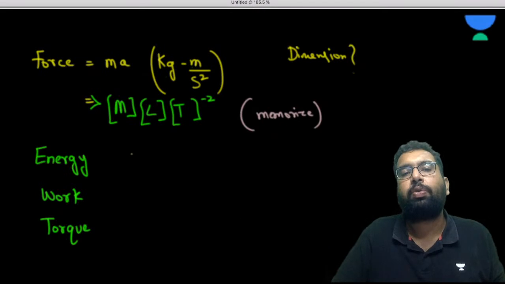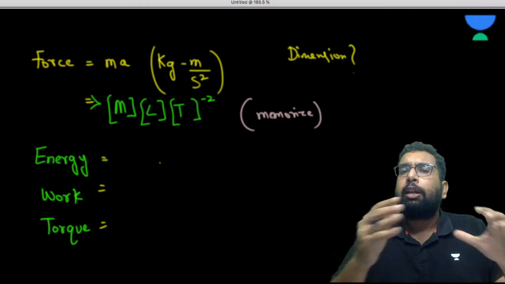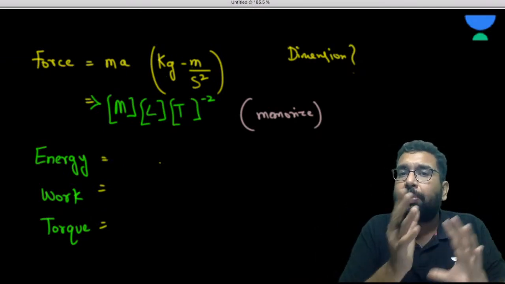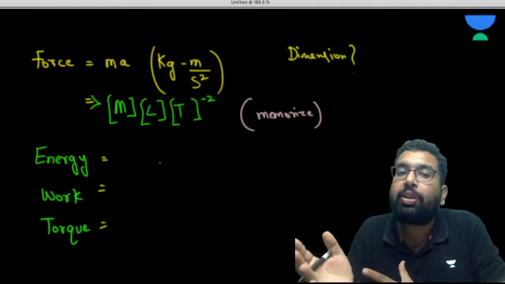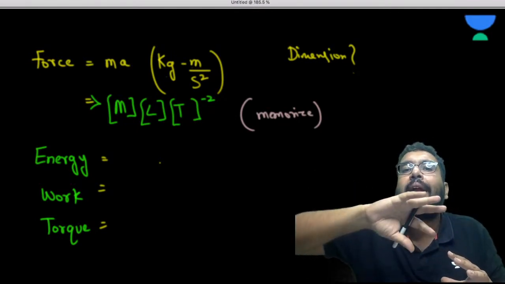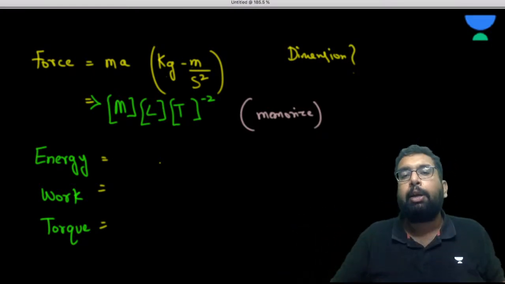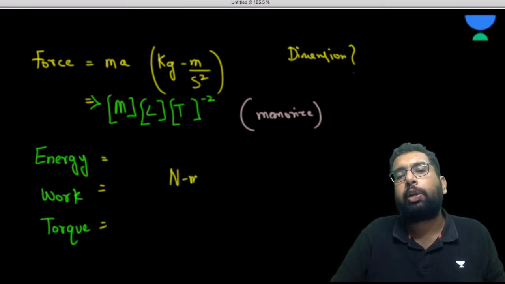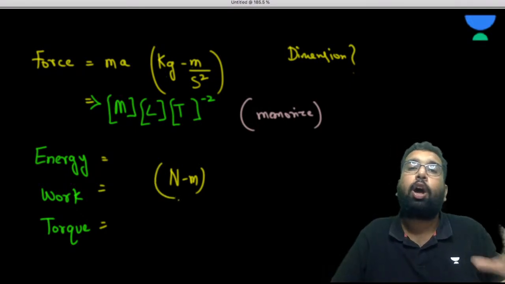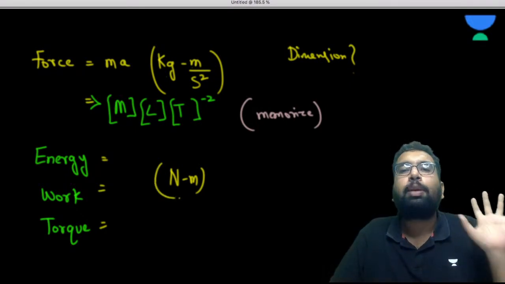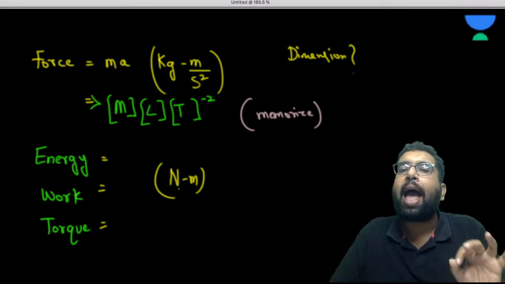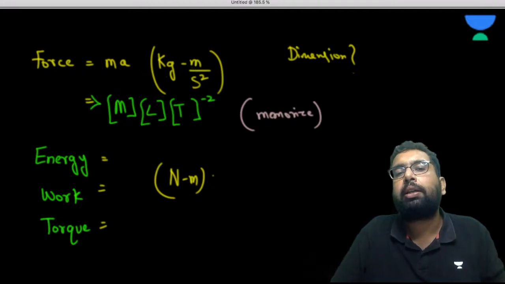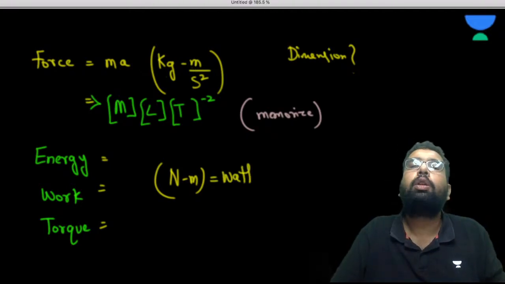So what is energy? What is work? What is torque? Mathematically they may all be different. They represent something different. Energy can have different forms. Work is some form of energy. Torque is when a force is applied to rotate something. But they all have the same unit, Newton meter. Force into some distance, right? And sometimes you also know it as watt. Watt is also a derived unit.